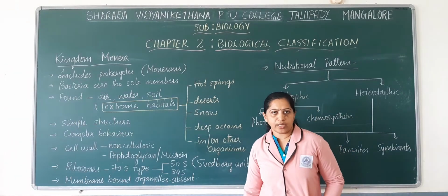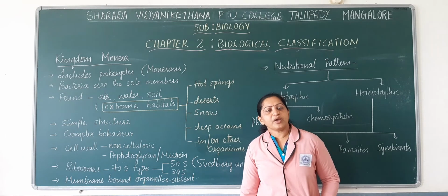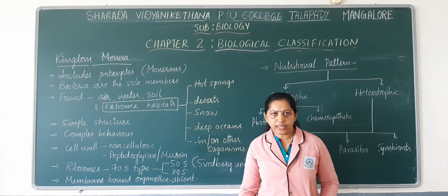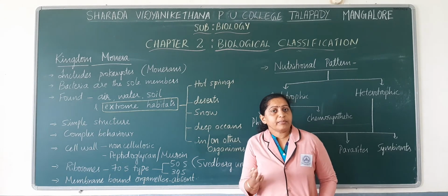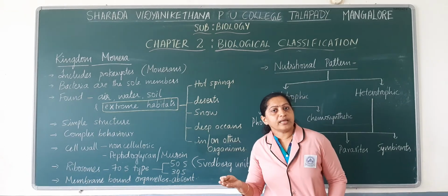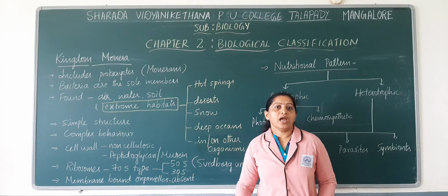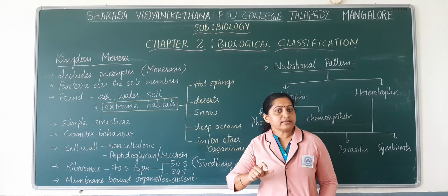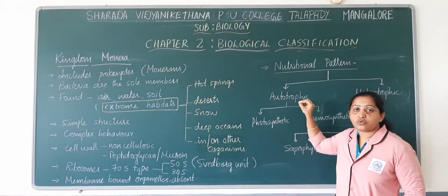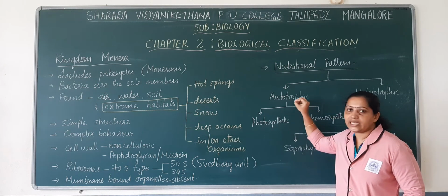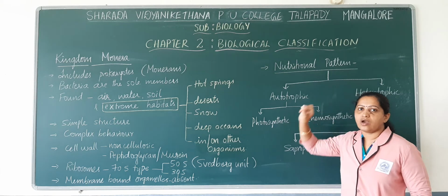Nutritional pattern of monerans. The mode of nutrition in case of monerans. So monerans may be autotrophic or they may be heterotrophic. There are certain monerans among autotrophic that may be photosynthetic or they may be chemosynthetic. So mode of nutrition under monerans may be photosynthetically autotrophic or chemosynthetically autotrophic. So let us see what is photosynthetically autotrophic. What mode of nutrition is photosynthetically autotrophic?